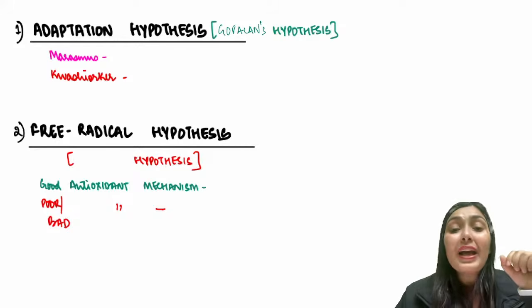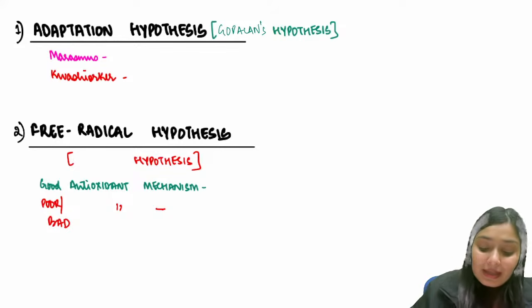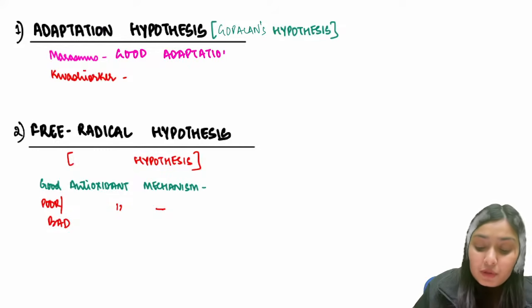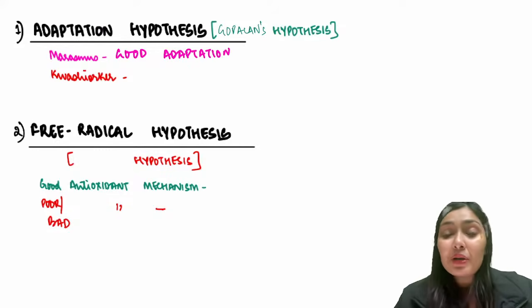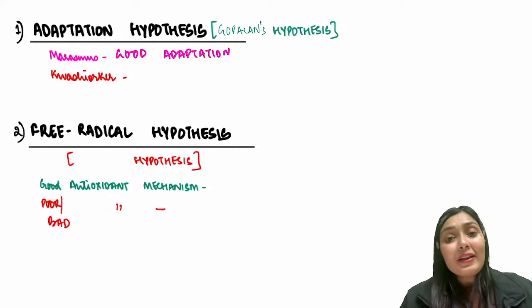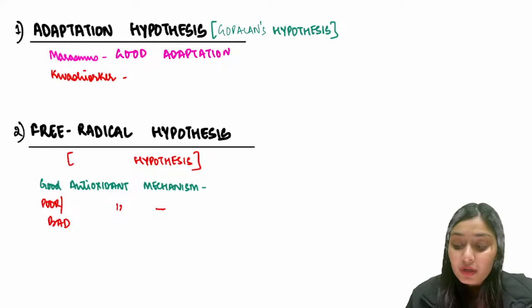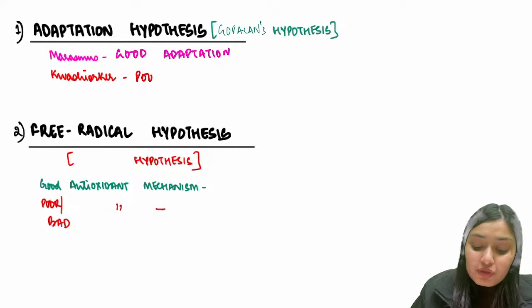And if the adaptation is poor, this becomes a Kwashiorkor child, right? So in Marasmus child, the adaptation is good. This child well adapted to the surrounding deprivation. So he used up all his body fat for the nutrition. Whereas Kwashiorkor has poor adaptation skills.